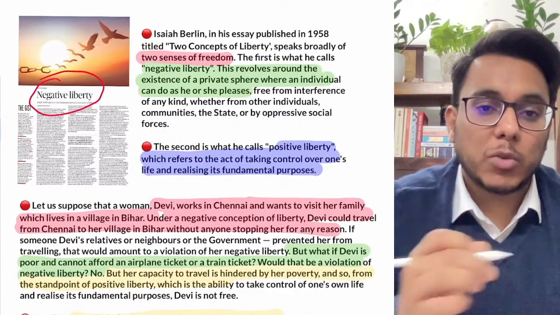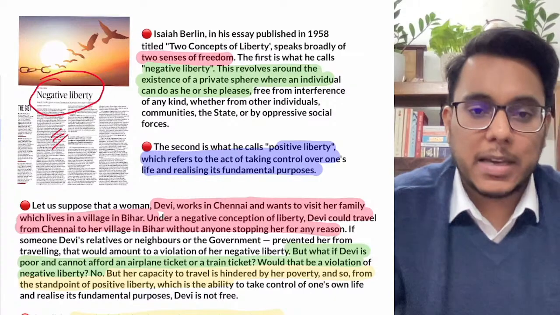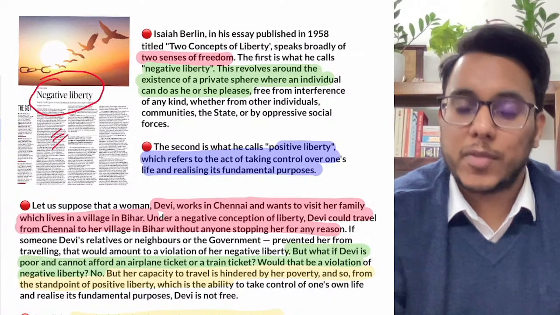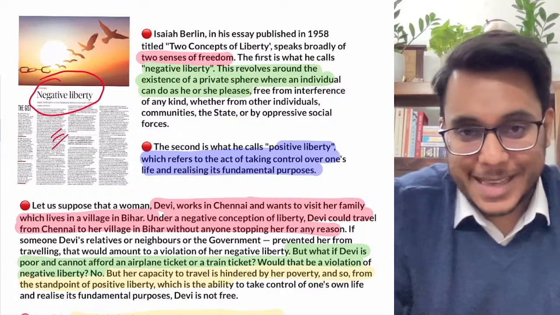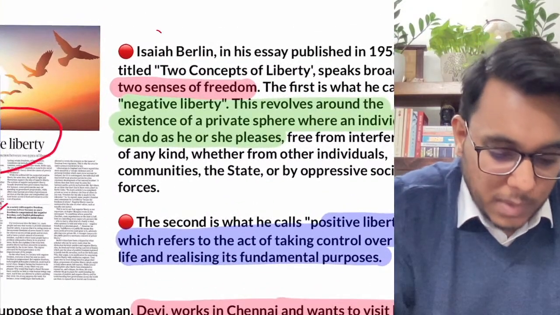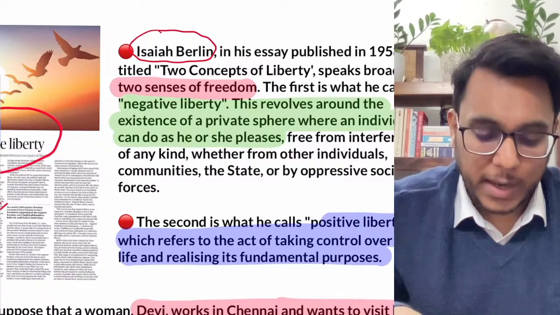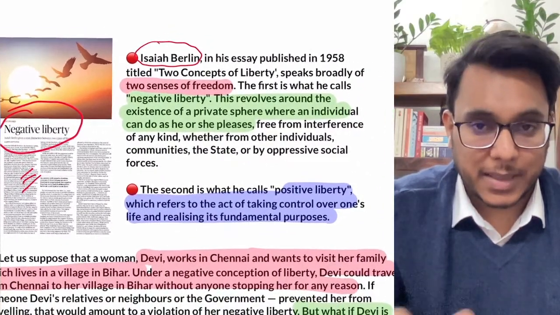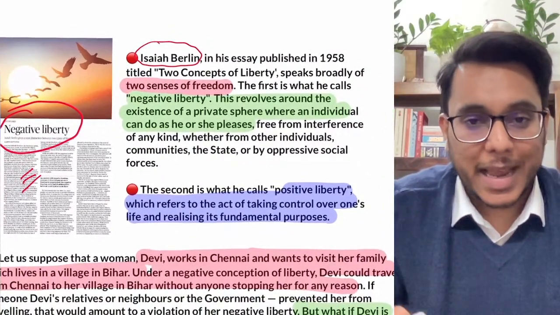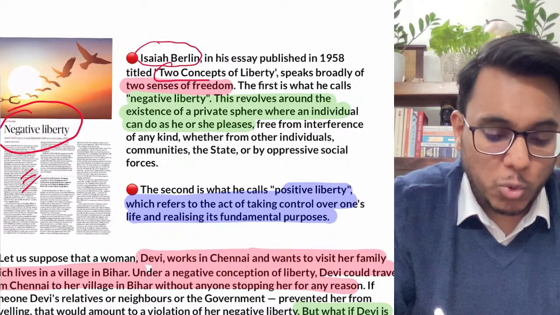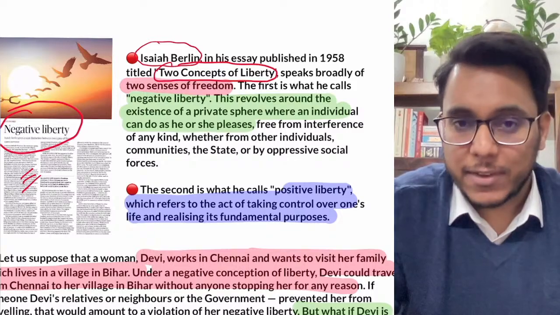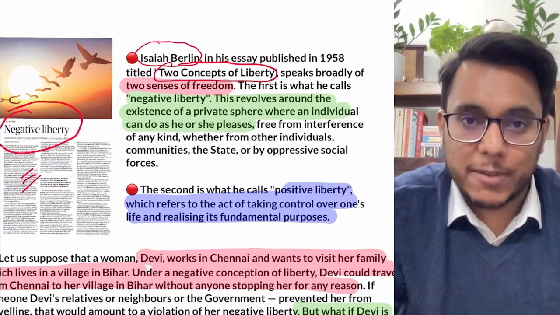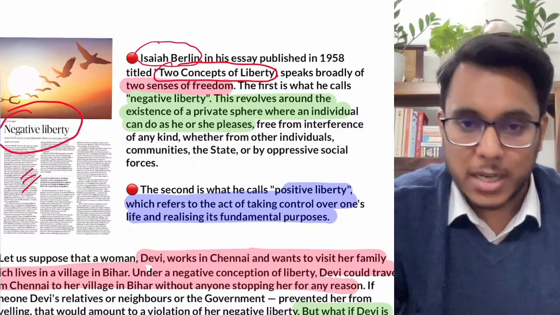Negative liberty. Now this is actually a very good article which is explaining the concept of liberty in two dimensions. Okay, so this is, guys, actually taken from Isaiah Berlin, the political philosopher and thinker. He had written one essay, the name of the essay was The Two Concepts of Liberty. Fine. And from this essay, the different dimensions of liberty, that is negative liberty and positive liberty, are being talked about.